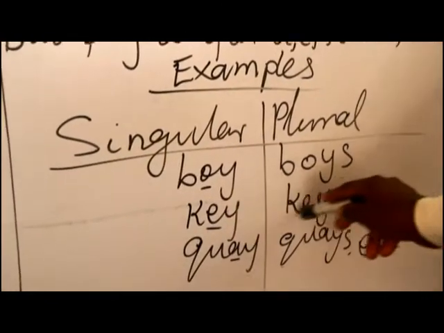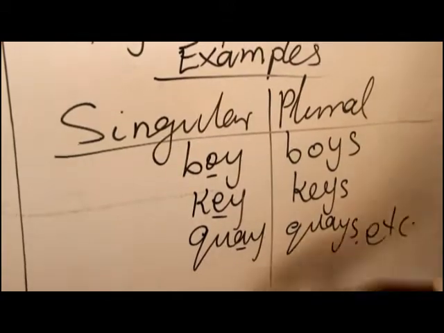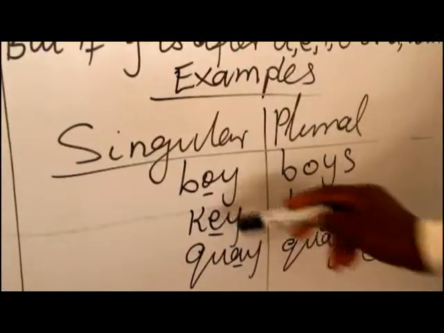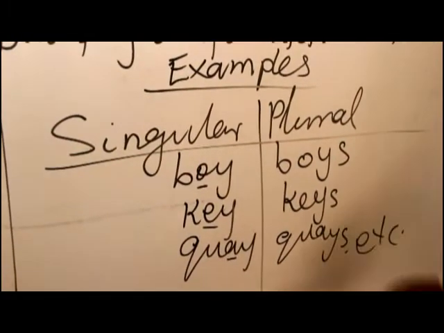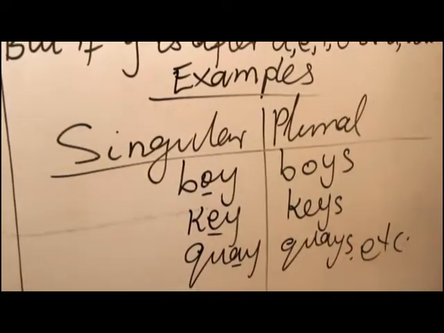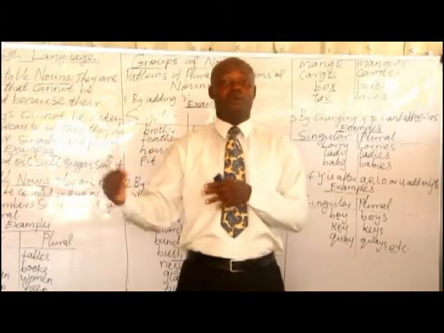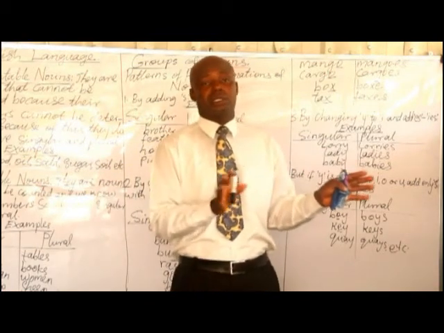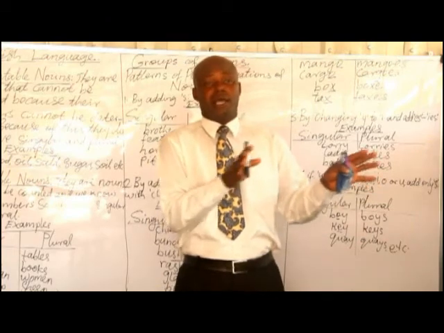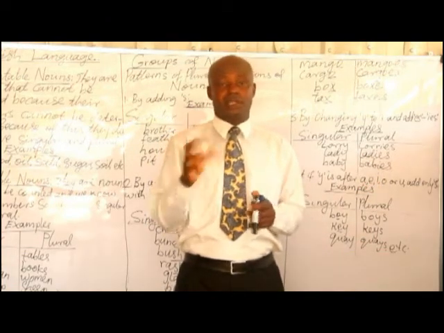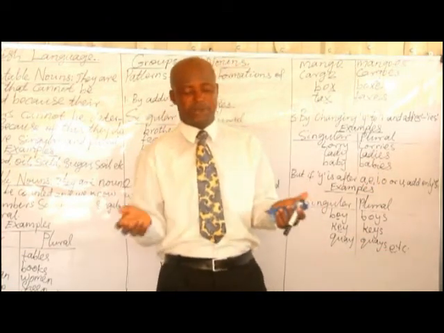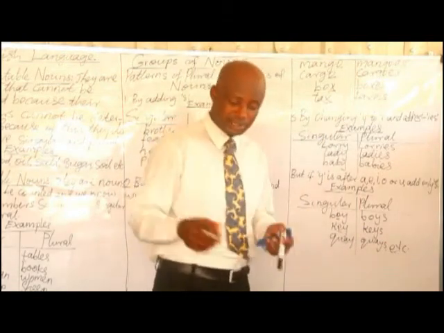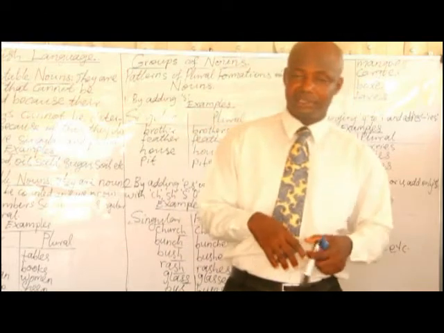Key, keys. Quay, also pronounced key, is different from the one spelled K-E-Y. This Q-U-A-Y is the harbor, the wharf where ships can anchor and either get repaired or offload their loads. Okay. Way, ways, guy, guys.